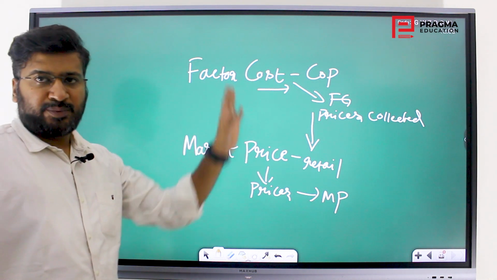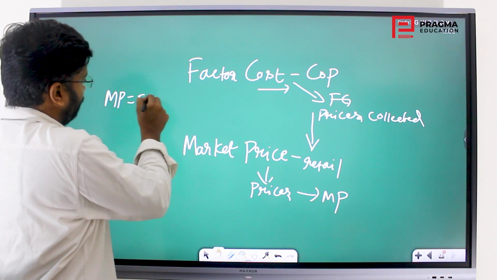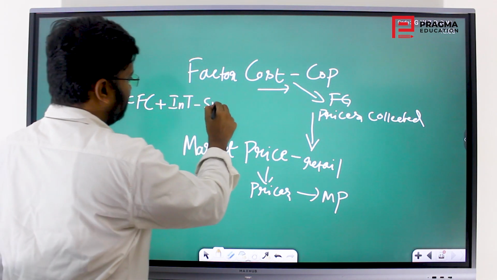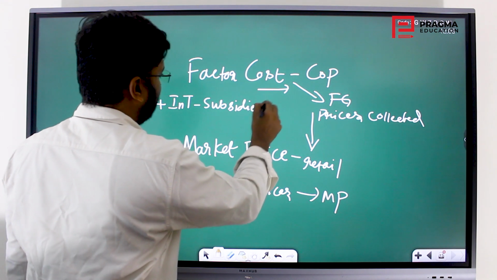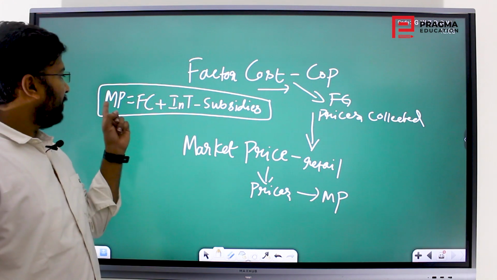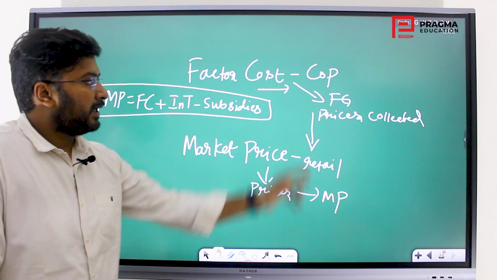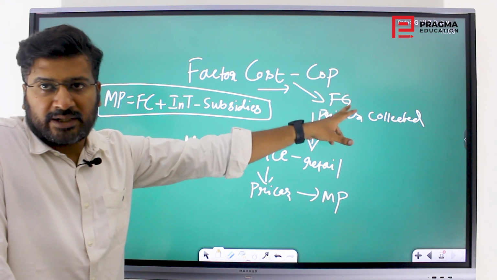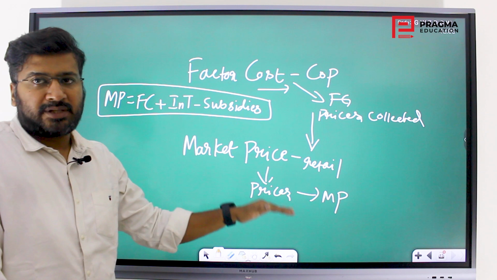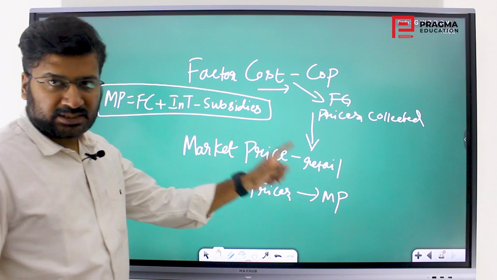But essentially, what is the difference between these two? Market price is equal to factor cost plus indirect taxes minus subsidies. That is any subsidy that is being provided by the government of India. So market price will include the indirect taxes, that is the retail market. At the factory gate, the taxes are not collected in the prices. That is factor cost price. After it comes into the market, you capture the prices in the retail market in the shops, that is market price. So the difference is that indirect taxes are added.